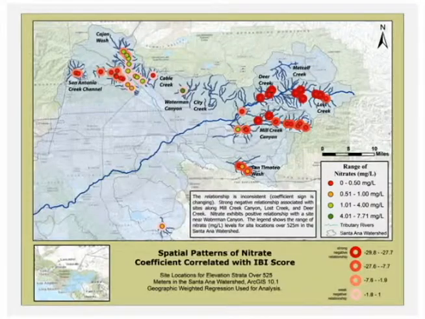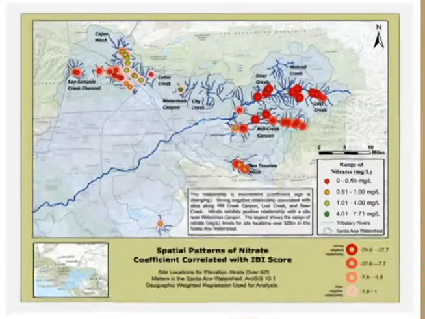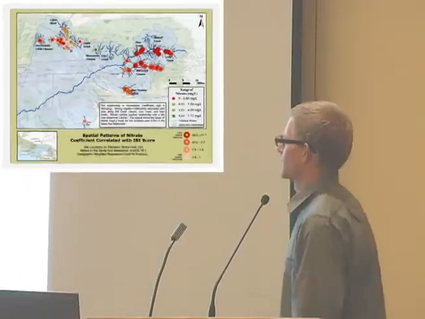This is the last map I created. This is a map of the spatial patterns of nitrates for the upper elevation strata. And again, this is a consistent theme, but we're not expecting these results. What we're going to cover is that low levels of nitrates are negatively correlated with IBI score. And we thought that high levels of nitrates would be negatively correlated with IBI score.